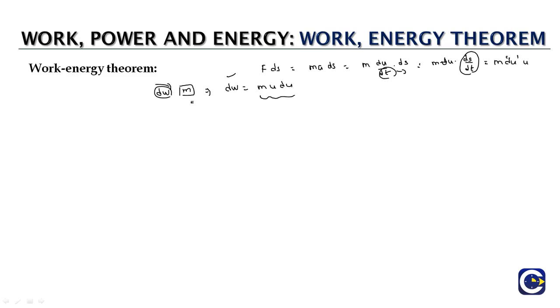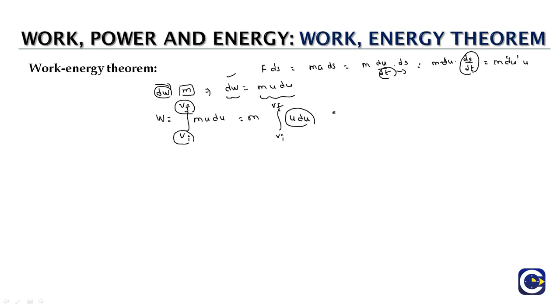So if we look at an object which is moving, the small work done by a force, which may be a constant force or a variable force, will be equal to mu du. If you want to find the overall work done by the force, we'll have to integrate this expression, where let us say the initial velocity of the object is vi and the final velocity is vf. So we'll integrate the term mu du between the limits initial velocity to final velocity. M is a constant, it will come out of the integration. So we have the integral from v initial to v final of u du.